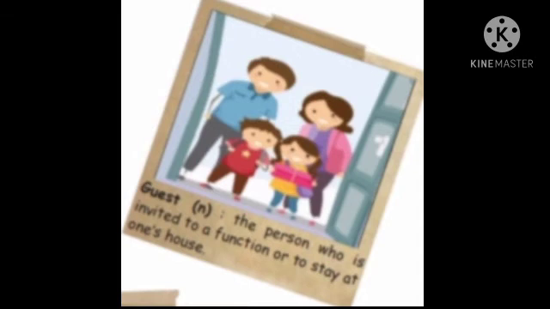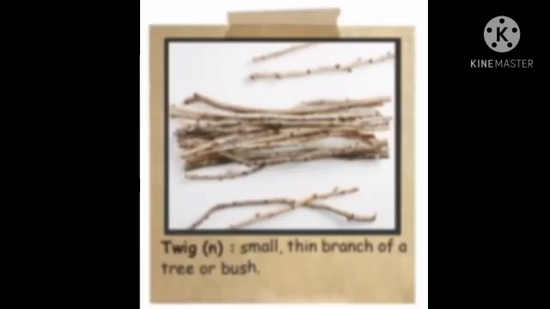The third one is twig. Twig means small thin branch of a tree or bush. Twig, small thin branch of a tree or bush.